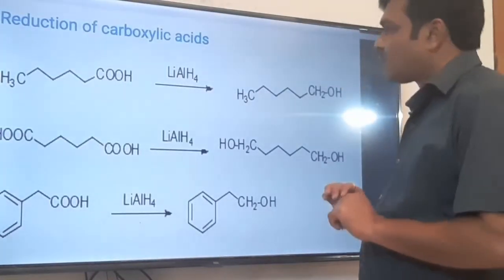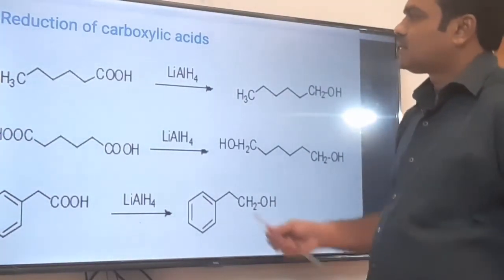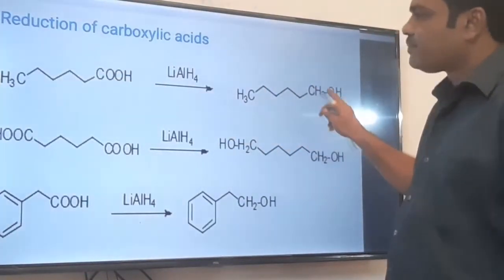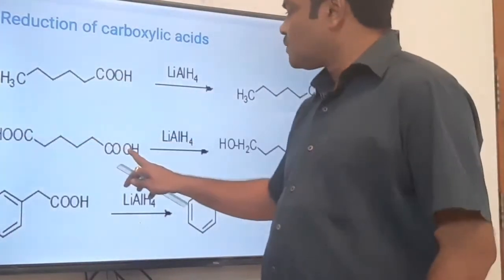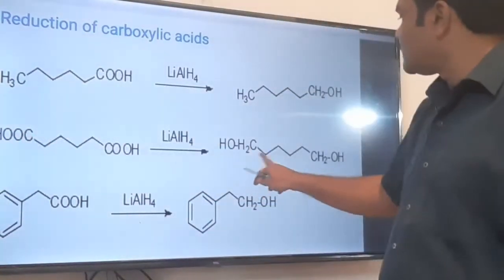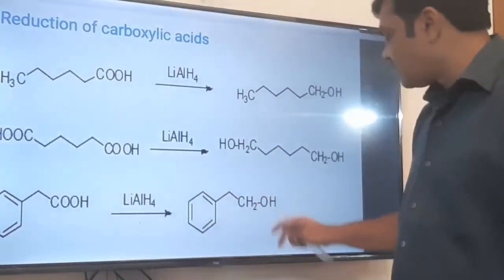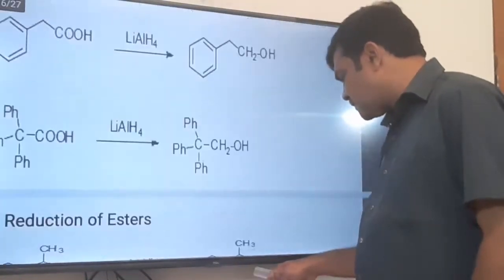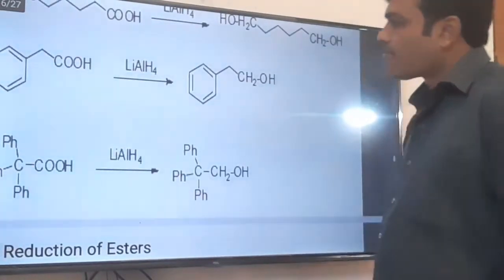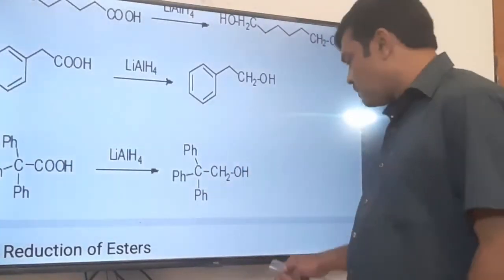Now reduction of carboxylic acid. Carboxylic acids, we already discussed that the COOH group is reduced to CH2OH. Here two COOH groups are there, and both carboxylic acid groups will reduce to CH2OH. This is again an example, COOH is converted to CH2OH. We have already discussed such examples in the earlier slides. This is a COOH group which is reduced to a CH2OH group.